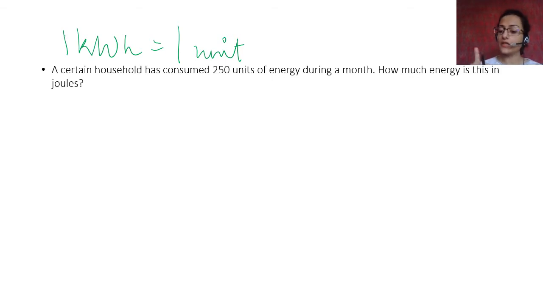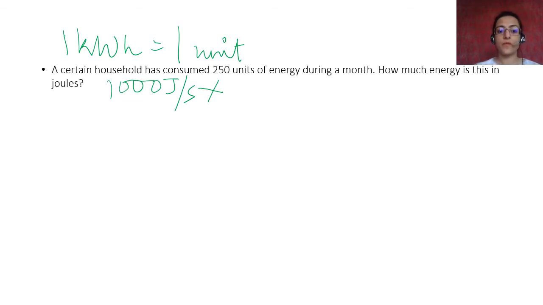A certain household has consumed 250 units of energy during the month. How much energy is this in joules? Do you remember we did what is 1 kilowatt hour? 1 kilowatt hour is 1 unit, right? What is 1 kilowatt hour? It is 1000 joule per second, multiplied by the number of hours.